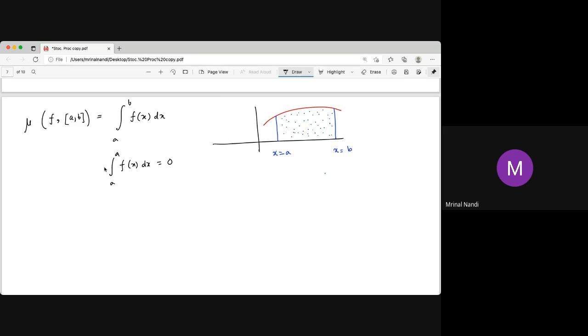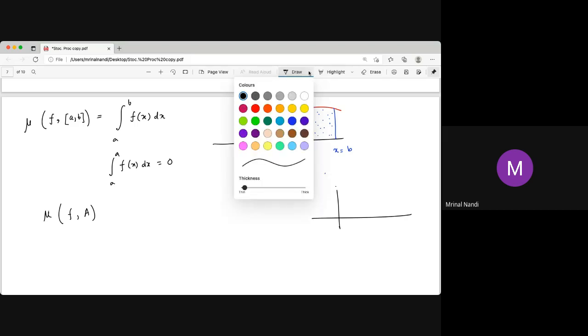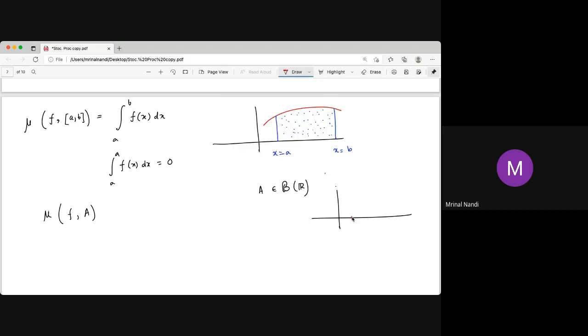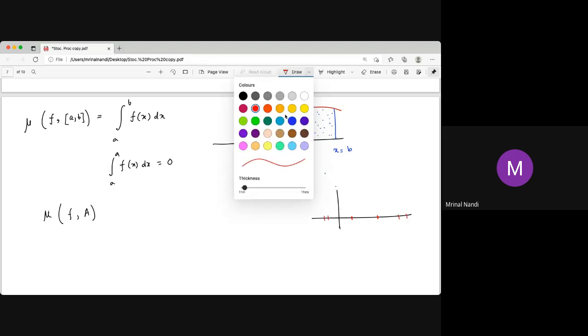Once this is a measure, you can always write: any Borel set, say A, is a Borel set in the real line. So integration over a Borel set is not just over an interval. It's like a union of intervals, say this portion, then this portion, then this portion. Then what is the area under this curve?